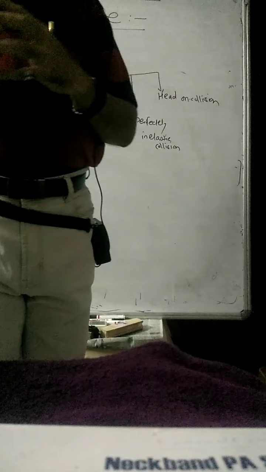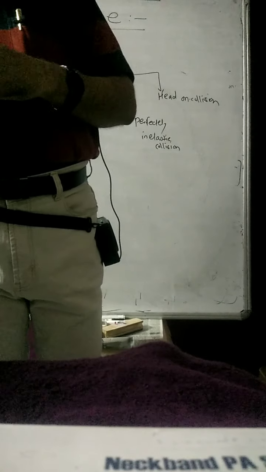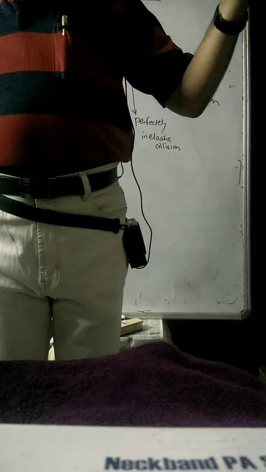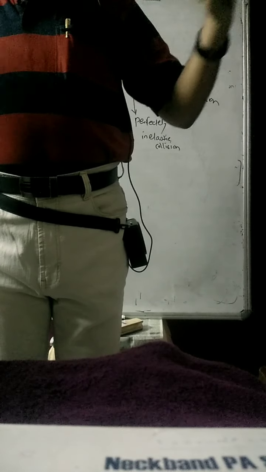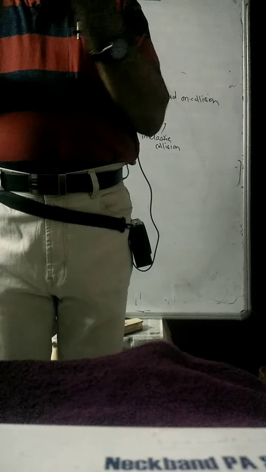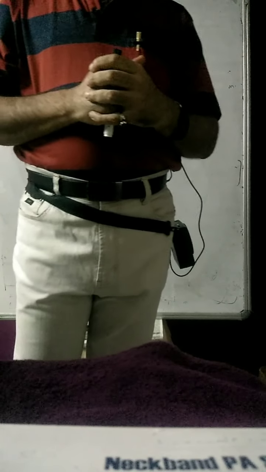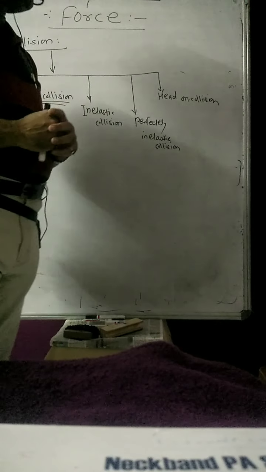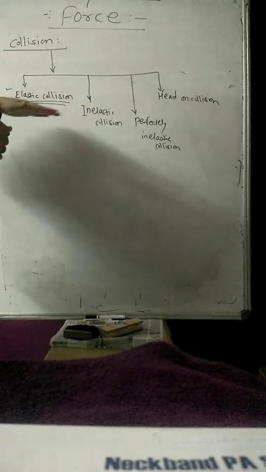The best example is two railway compartments moving on the railway platform. When they stick with each other or collide with each other, they move along the same straight line but in the opposite direction after collision. So that is called a head-on collision. These are the different examples of collisions.